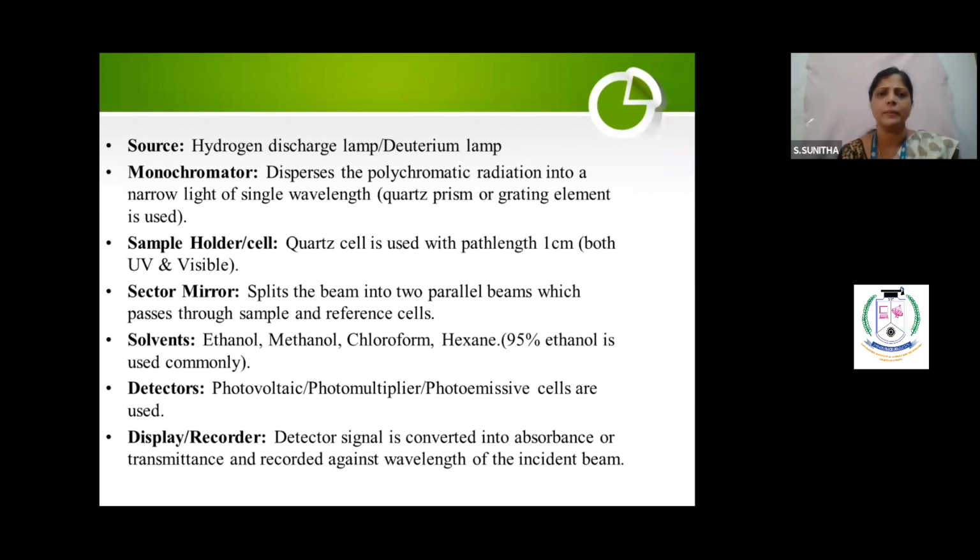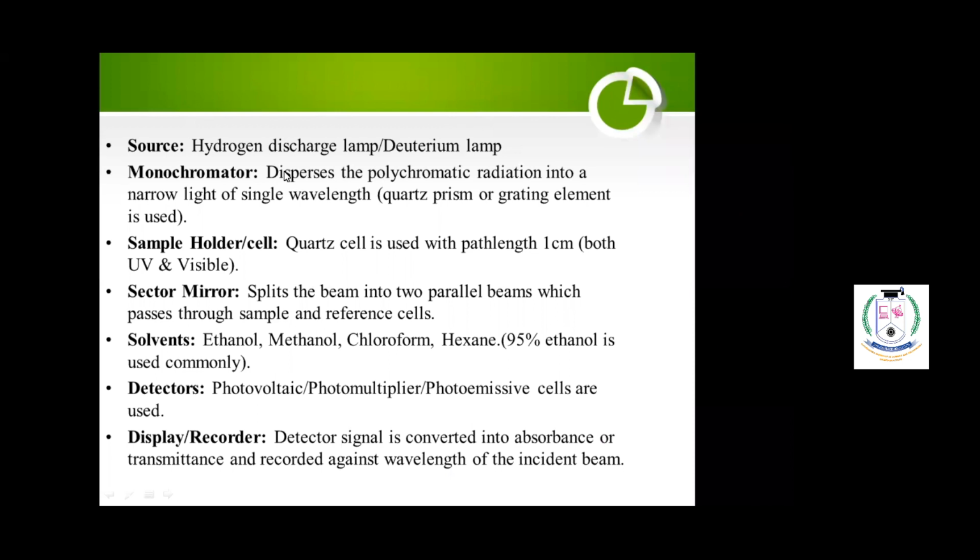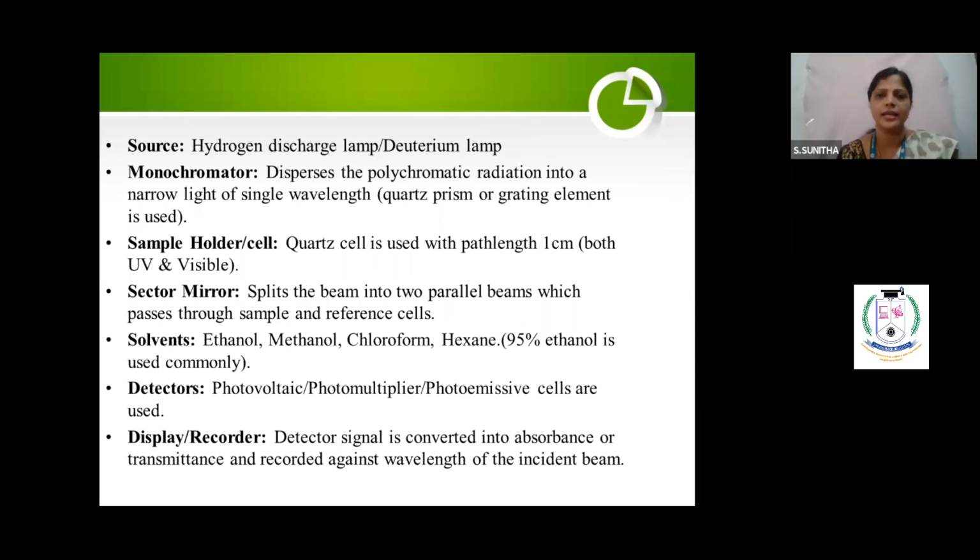And what is my monochromator? As I told you, the monochromator disperses the polychromatic radiation into a single wavelength, narrow light. So I can use a quartz prism or grating element. And the third one is the sample holder. What is the sample holder? It is where you keep the sample or the reference solution. Sometimes you call it a cell, or sometimes a cuvette also. It is made up of quartz.